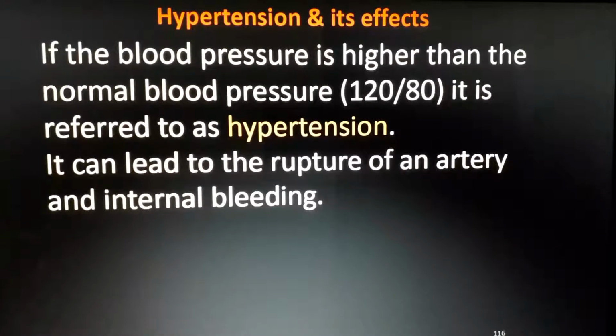It is called hypertension. And what will happen if hypertension occurs in a human being? If the blood pressure is higher than the normal blood pressure, that is 120 per 80, 120 systolic pressure, 80 diastolic pressure, it is referred to as hypertension. That particular situation is called hypertension. So what will happen during that time?